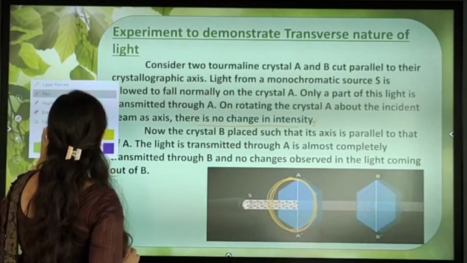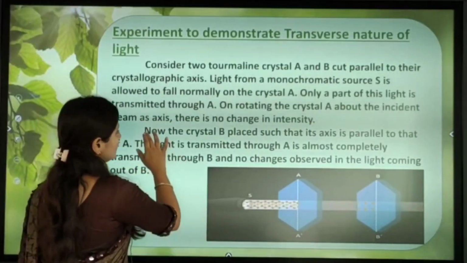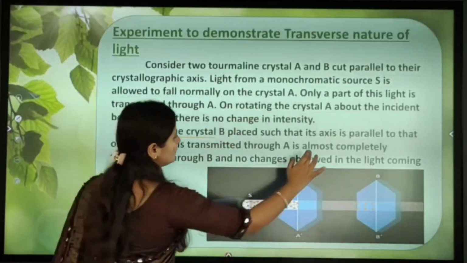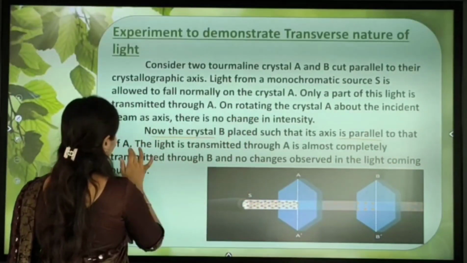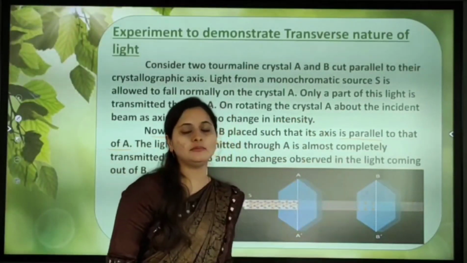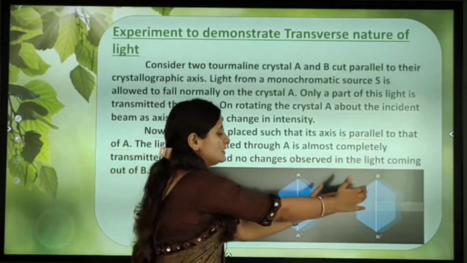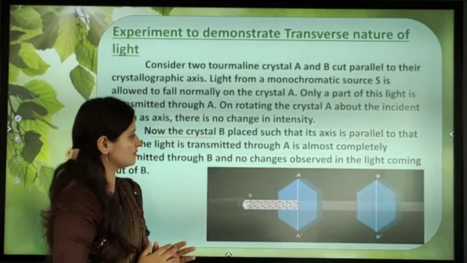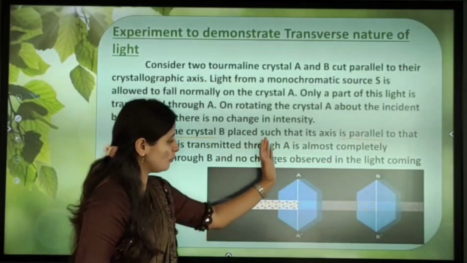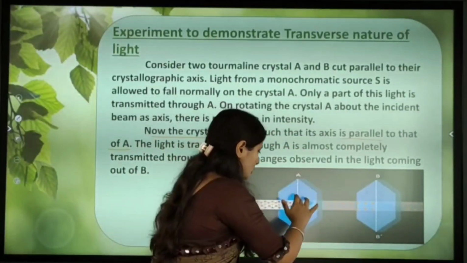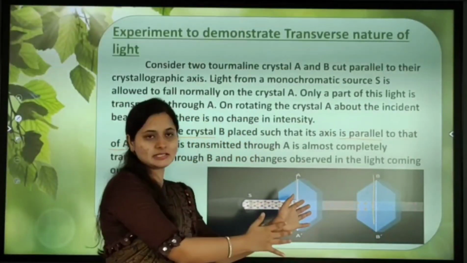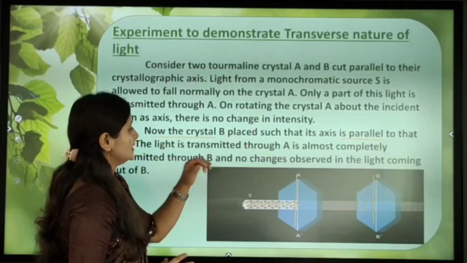We'll see the next. Now crystal B is placed such that its axis is parallel to that of A. We are taking another crystal B and placing it at a certain distance, so that both A and B are parallel.